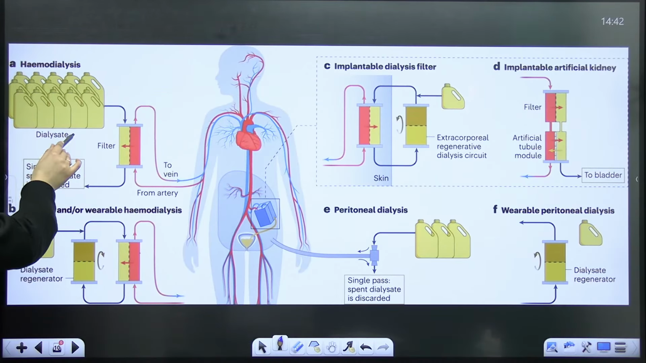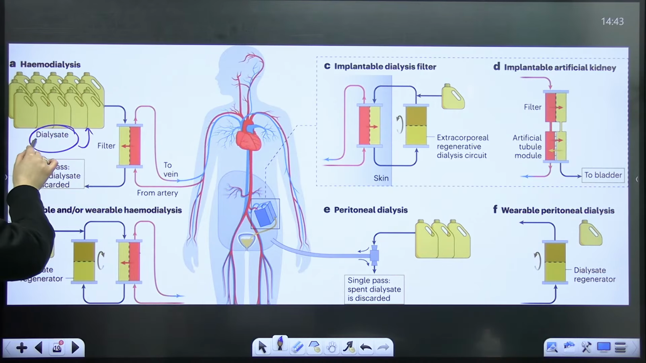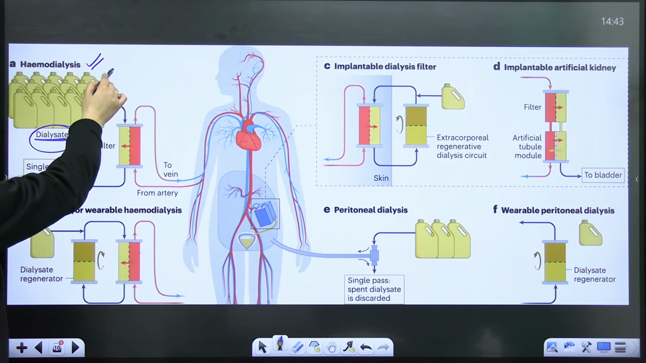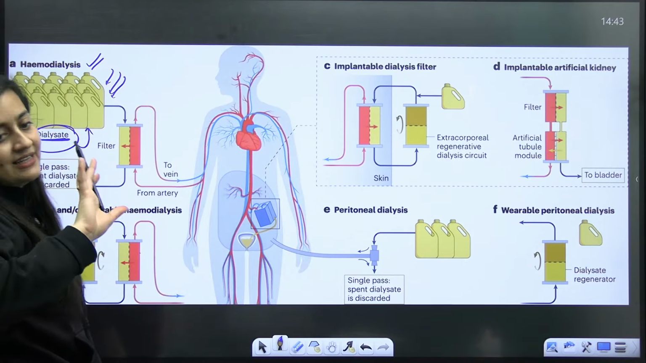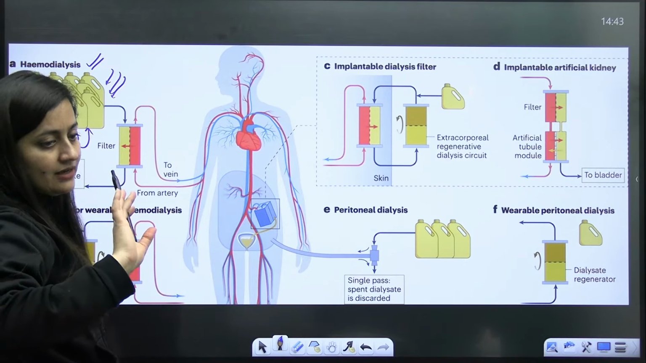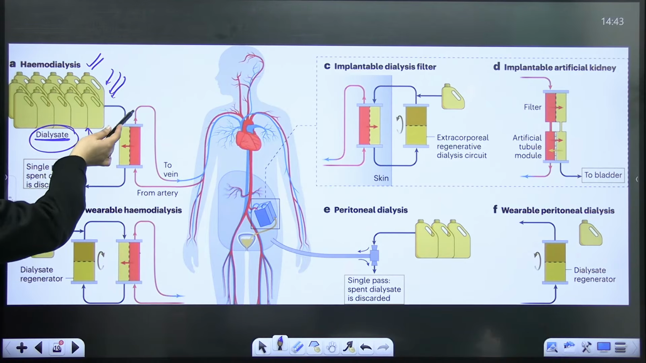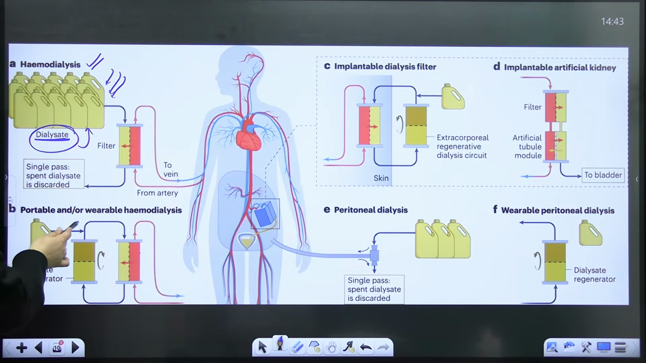So here you can see this hemodialysis. Here is the dialysate. Basically, these fluids are used to maintain the concentration gradient, right? So you can see this is the filter here. From the artery, blood will be taken, and it will be passed back with the help of the vein. Is that clear?